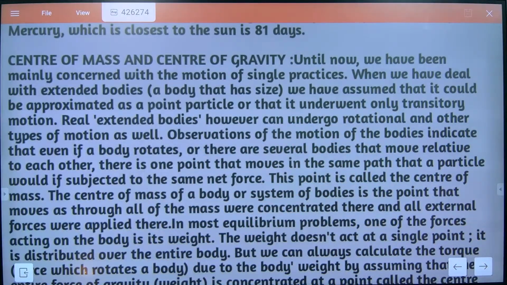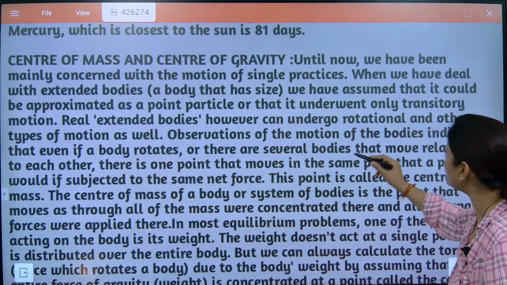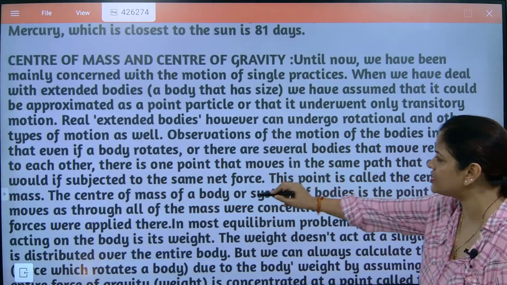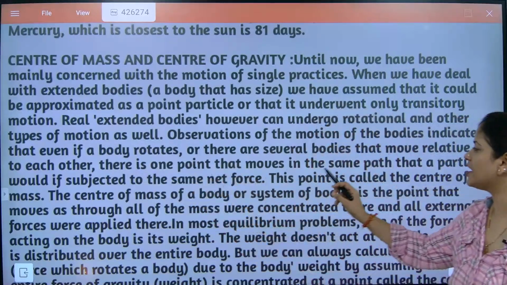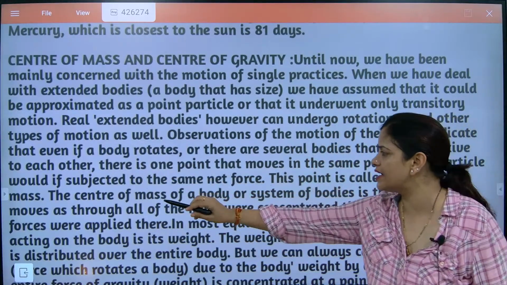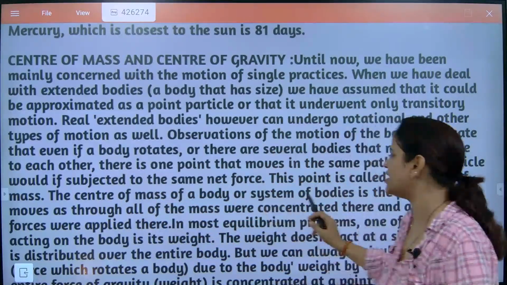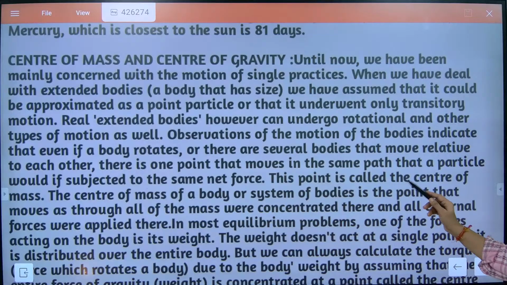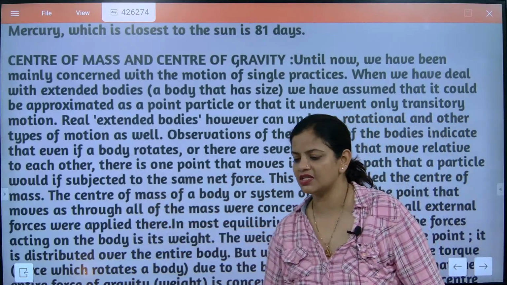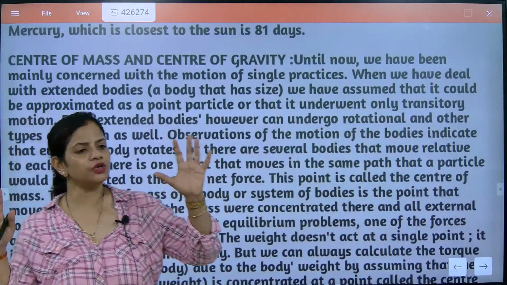The motion of the body indicates that even if the body rotates, or there are several bodies that move relative to each other, there is one point that moves in the same path that a particle would, if subjected to the same net force. Understood? So this is called the center of mass. Beta, you need to understand this.